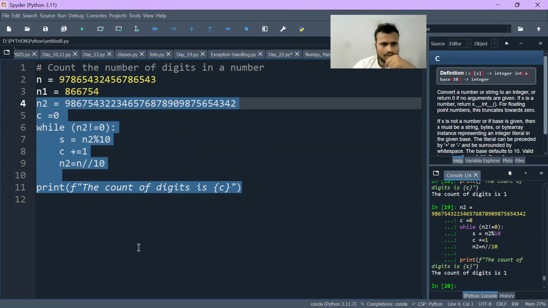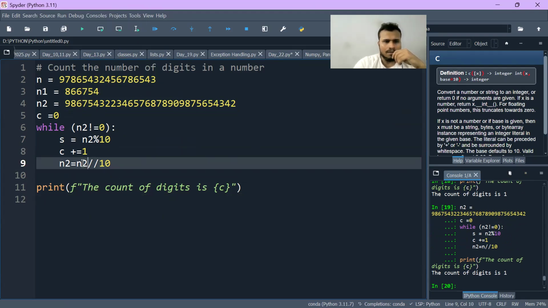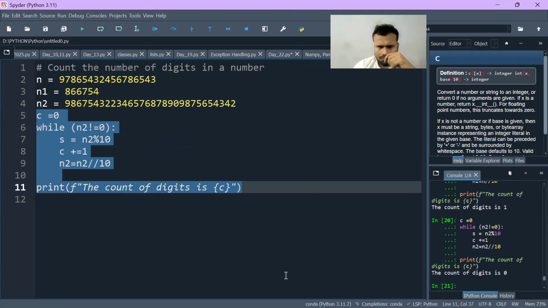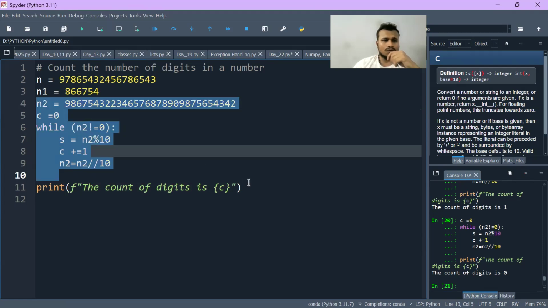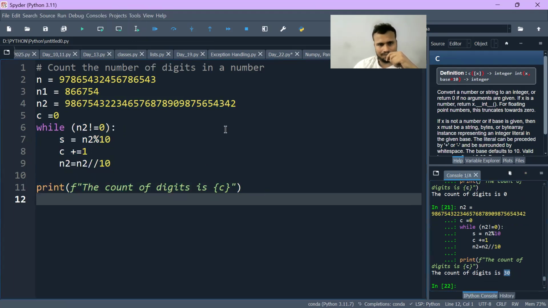I was thinking why the count is 1. Now you will get the result 30. If you are in a hurry, then everything goes wrong. Now you can see the result is 30 here, right?